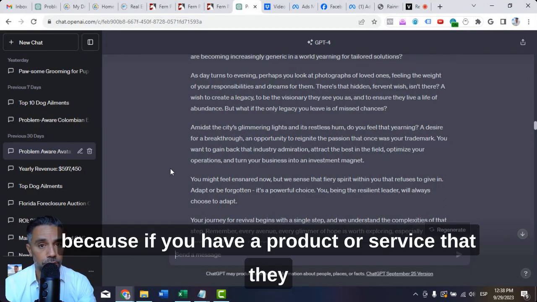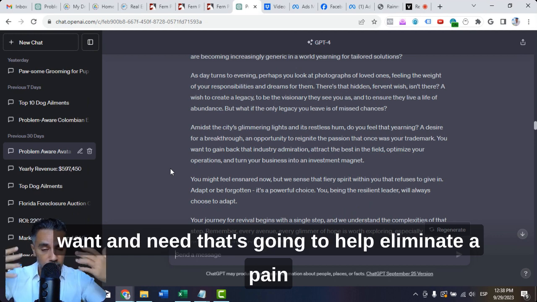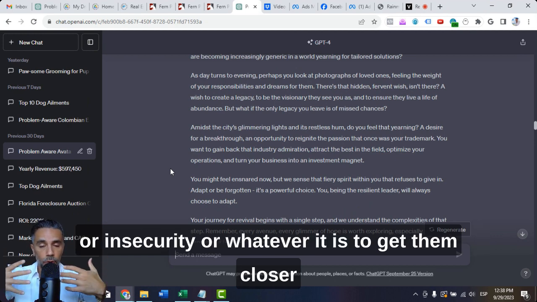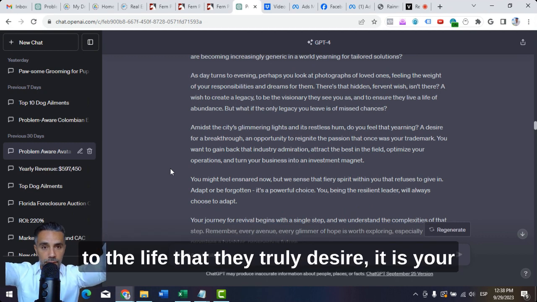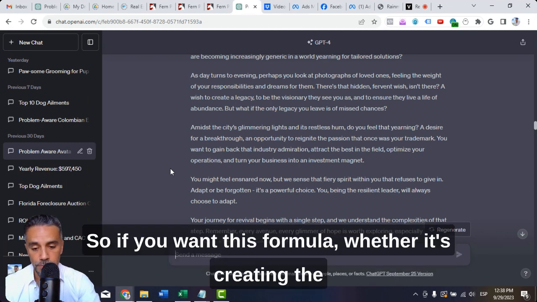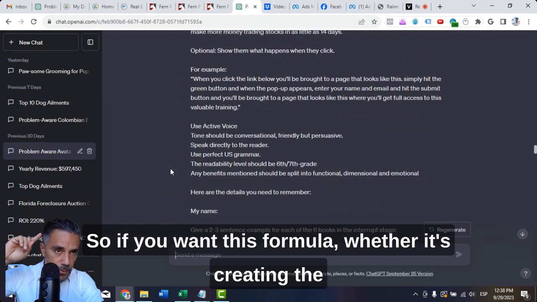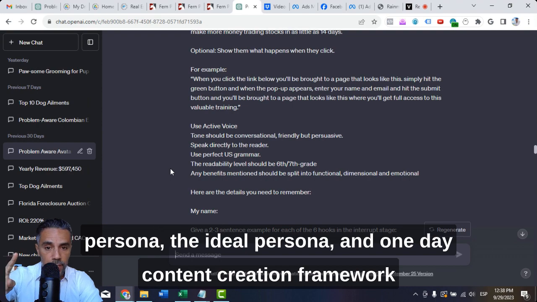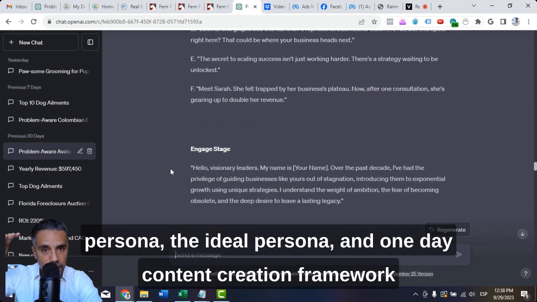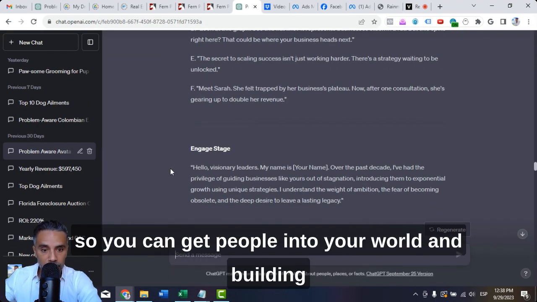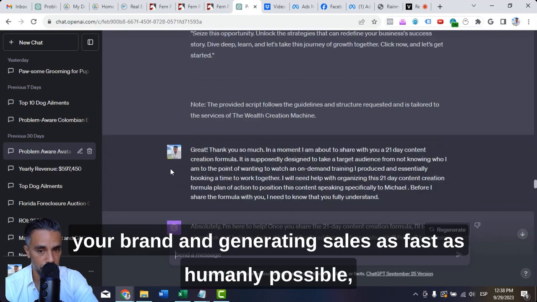Because if you have a product or service that they want and need, that's going to help eliminate a pain or insecurity to get them closer to the life they truly desire, it is your obligation to do so. So if you want this formula, whether it's creating the ideal persona or the 21-day content creation framework, so you can get people into your world, build your brand and generate sales as fast as humanly possible,